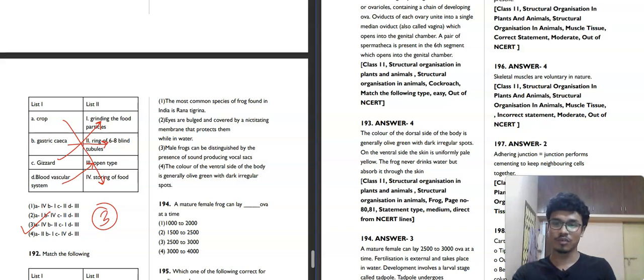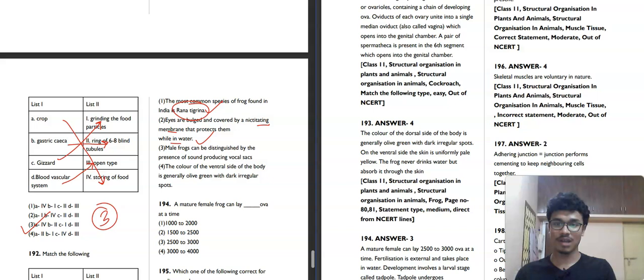It is saying that the most common species of frog found in India is Rana tigrina, absolutely correct. The scientific name is also important. Remember the scientific names: Periplaneta americana, Rana tigrina. Eyes are bulged and covered by a nictitating membrane that protects while in water. Yes, it is absolutely correct. Frog is an amphibian, that's why the nictitating membrane is present especially in frog.